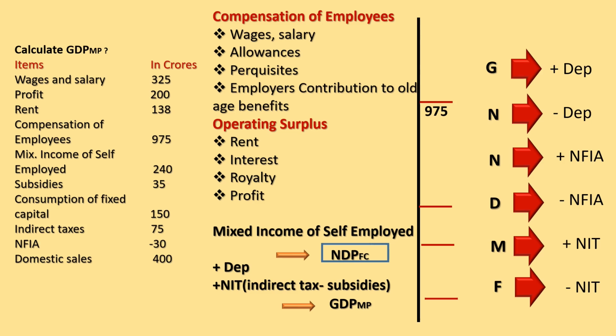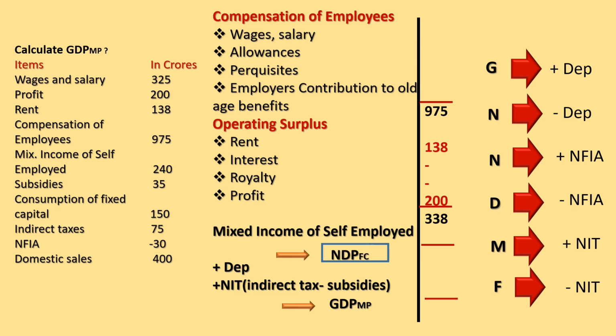But the total of the operating surplus is not given to us. You can see over here, individually, profit and rent, only these two items are given to us. So we consider it. Rent is 138. Interest, we don't have the value of the interest. Royalty is not given.